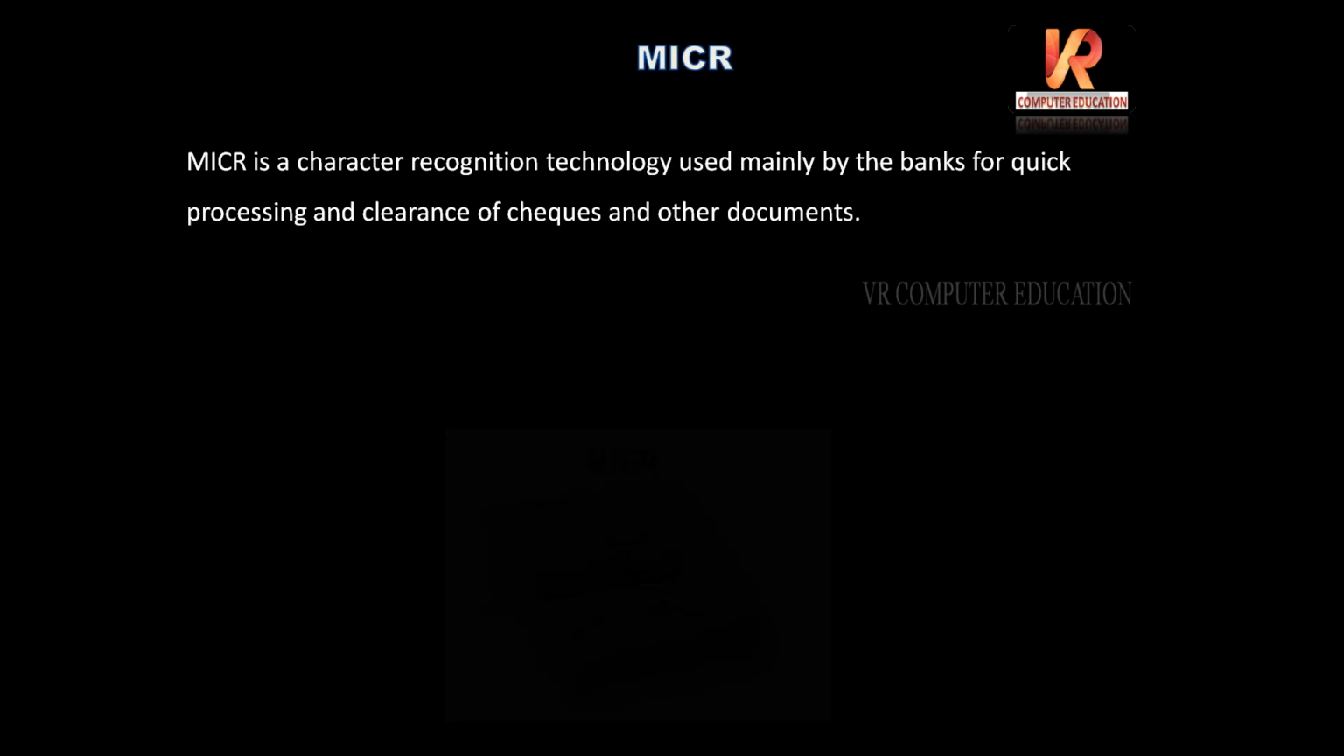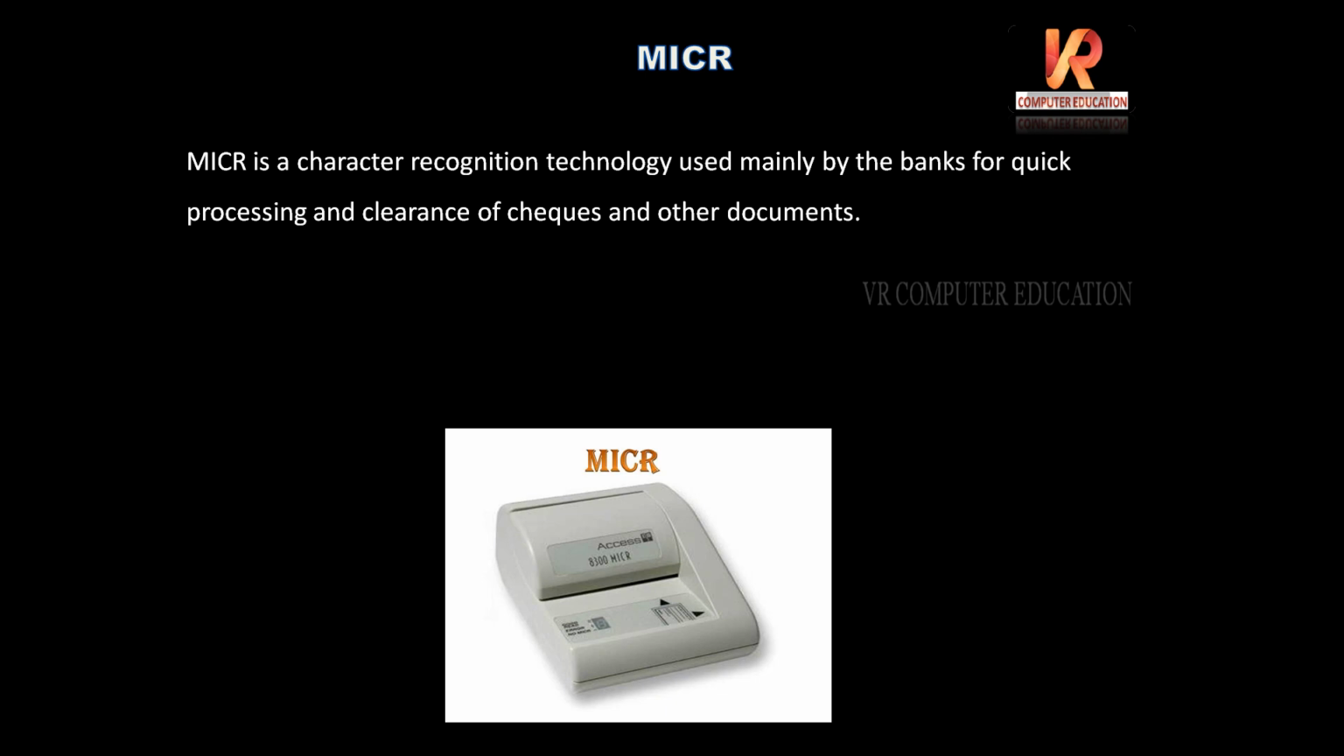Next, this is very important, MICR, that is magnetic ink character reader. It is a character recognition technology used mainly by the banks for quick processing and clearance of checks and other documents. So mainly this is used in banks for clearing of checks and other documents. And this is MICR, magnetic ink character reader.